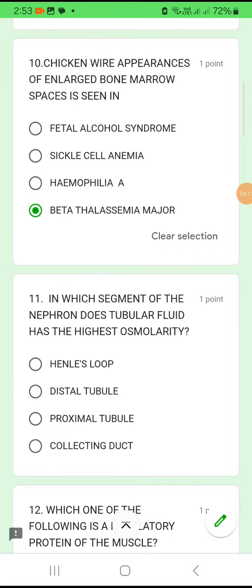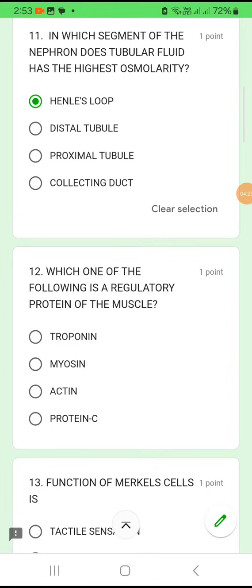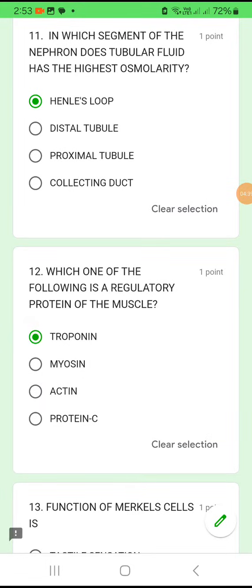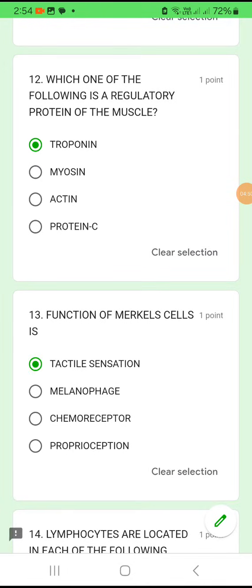Question number 11. In which segment of the nephron does tubular fluid have the highest osmolarity? Henle's loop, or distal tubule, or proximal tubule, or collecting duct? In which part of the nephron is there high osmolarity? It is mainly in the Henle's loop area. Option A. Question number 12. Which one of the following is a regulatory protein of the muscle? Troponin, or myosin, or actin, or protein C. The regulatory protein is troponin. Question number 13. Function of Merkel cell: tactile sensation, or melanophage, or chemoreceptor, or proprioception. A Merkel cell is always connected with tactile sensation.